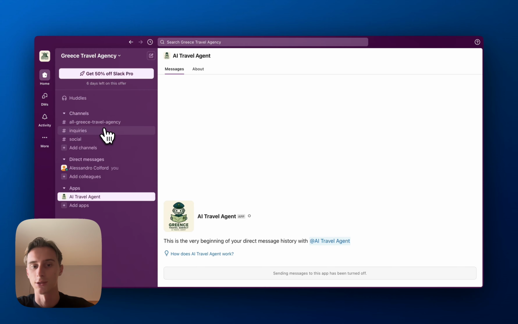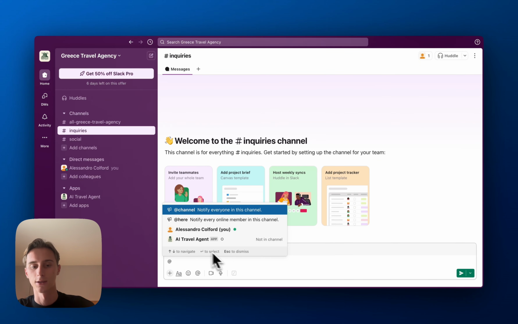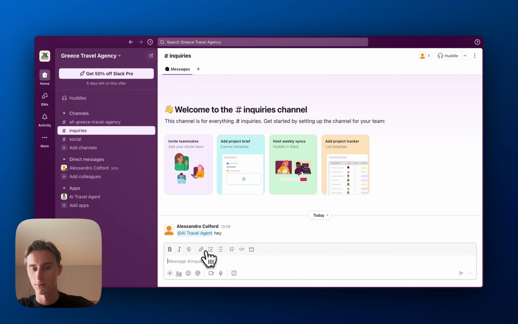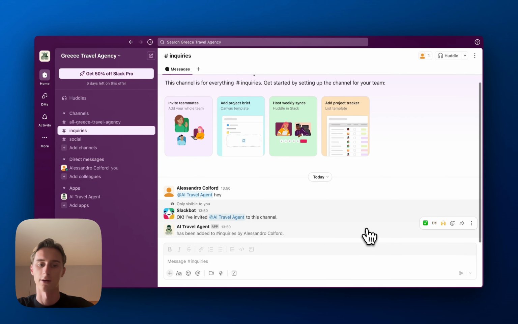Now the next part is we need to add it to the Slack channel. So what you're going to do is just tag it into the Slack channel like this. And then there will be a message to add them. So you just click on the button, add them, and now they have been invited to the Slack channel.